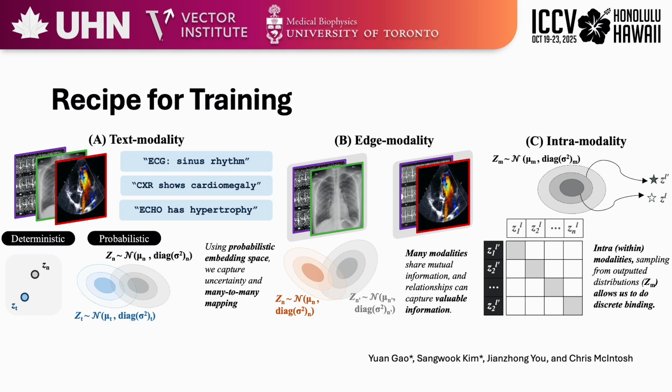To train all of these modality pairs, at each iteration we randomly pick one available modality pair, i.e., CXR-text, ECG-text, or CXR-ECG or echo-text, to compute the contrastive loss. Plus, we always include the SIS and VIB loss. From here, we have a unified joint probabilistic embedding space with all four modalities living in it.